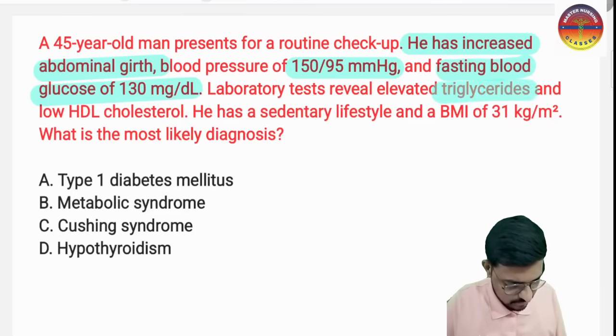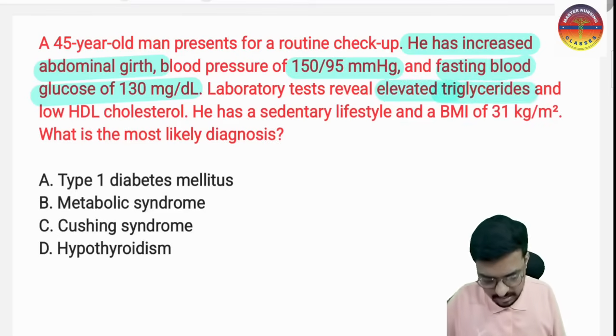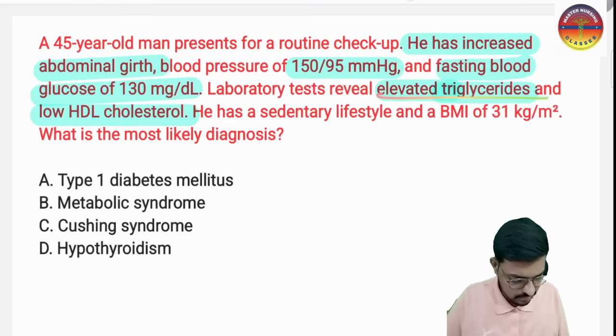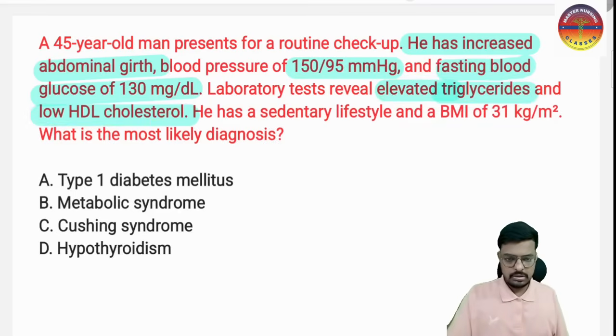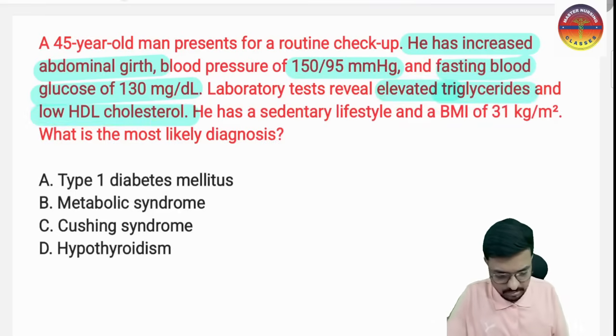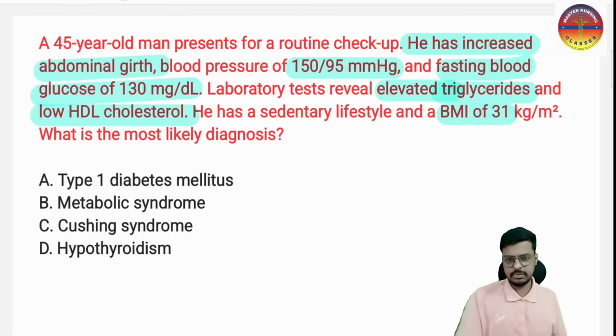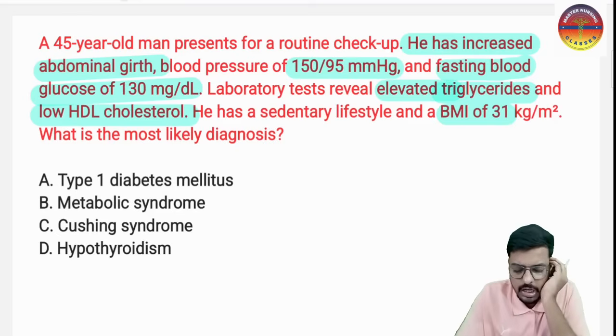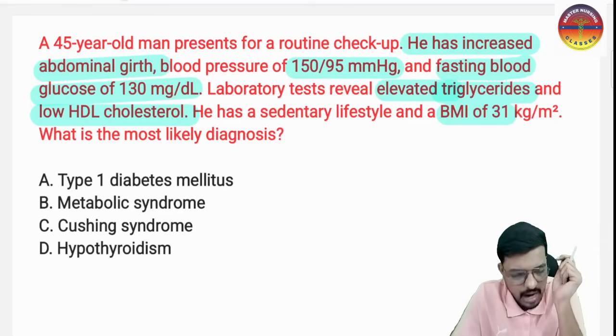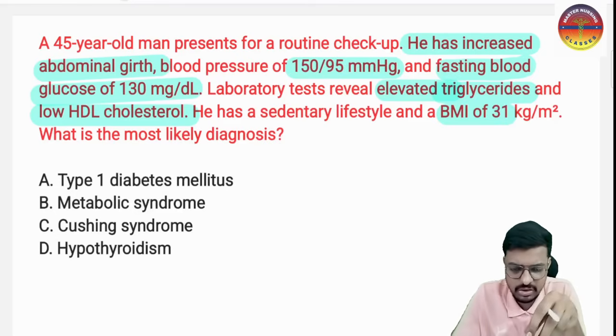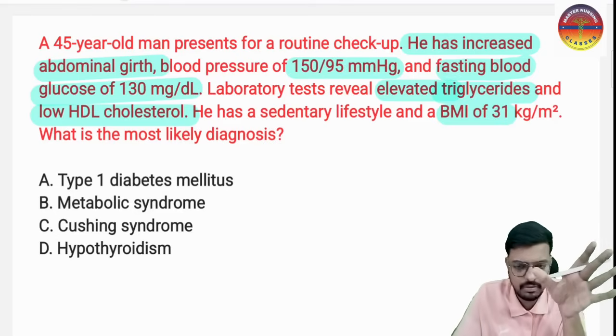Lab tests reveal elevated triglycerides and low high-density lipoprotein. That means the bad cholesterol is increased, the elevated triglycerides, and the good cholesterol is decreased. He has a sedentary lifestyle, and the BMI is around 31 kg per meter square. What is the likely diagnosis? Very simple, you have to think clearly. The patient has hypertension, diabetes, obesity, more bad cholesterol and less good cholesterol. So this classically indicates metabolic syndrome.